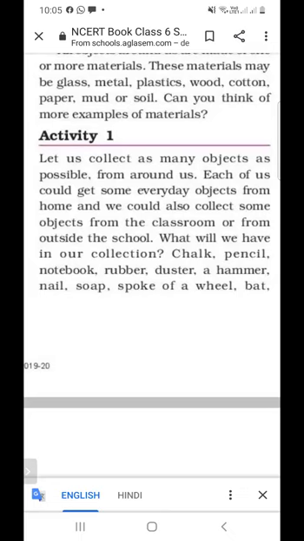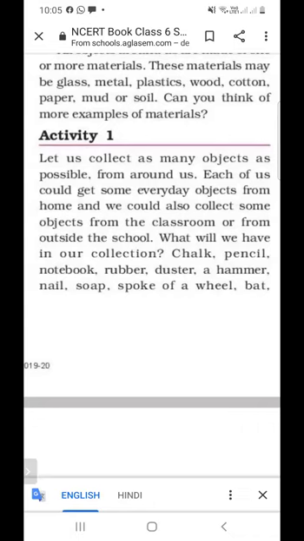And nail, spokes of the wheel, these are also not made of wood, so they are divided into category 2.